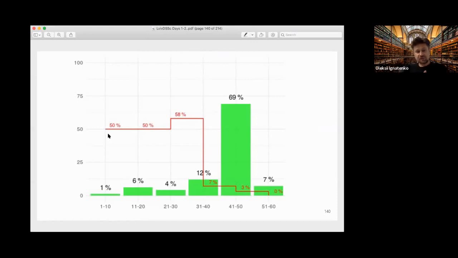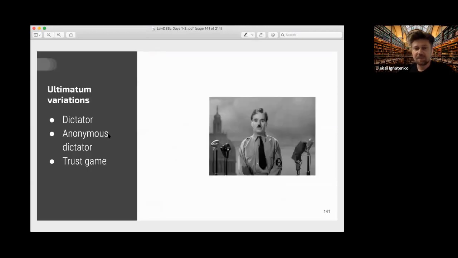But what is interesting is that many people propose 50-50, so the researchers started to think that maybe they could try something different, and they proposed the Dictator game. The Dictator game is one where the second player doesn't have the possibility to reject.